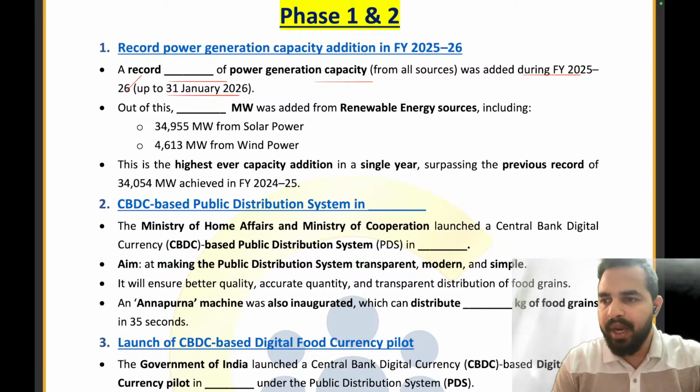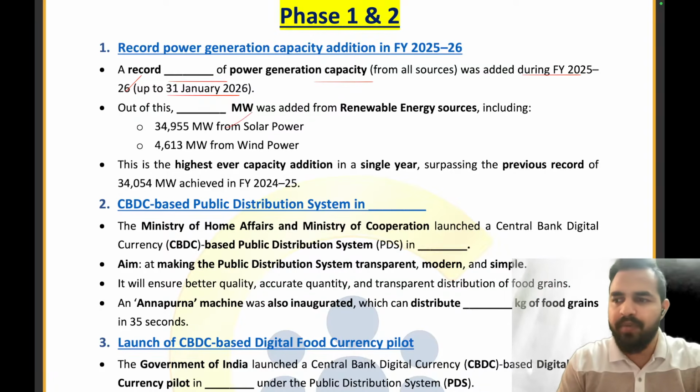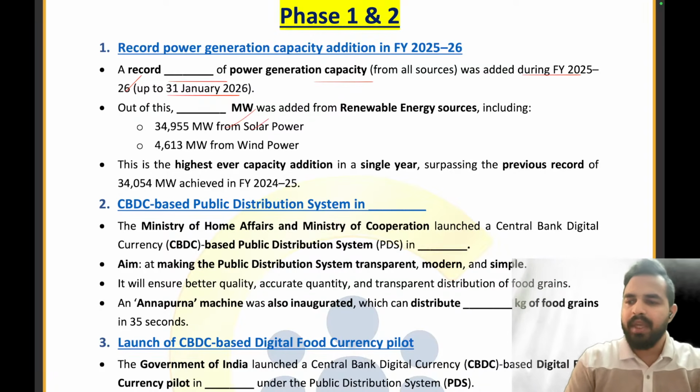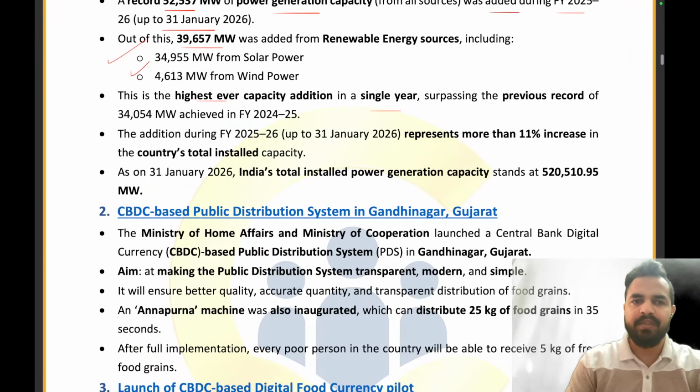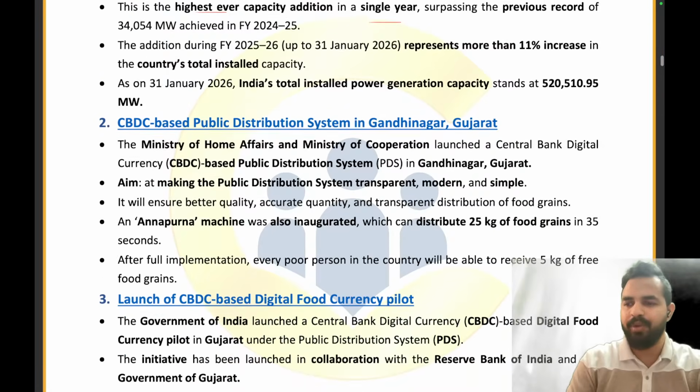Absolutely right. And when it comes to solar power and wind power, it was around 39,000 megawatt from the renewable energy sources. Absolutely right. Well done, both of you. Both of you have given me the right answer from the examination point of view. Let's move on to the next news article.